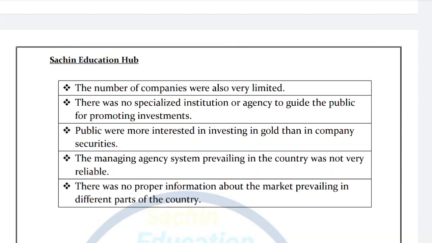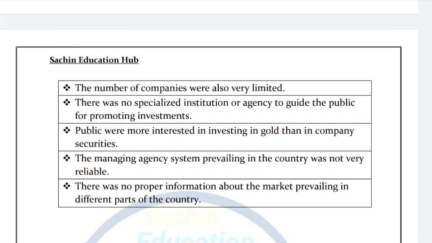The fourth one is that the managing agency in the country was not very reliable. Obviously, we were in the hands of the Britishers. Sir, we were in the hands of the Britishers. So that's why our country's managing system was not good and reliable enough to help us. So this was also a reason.